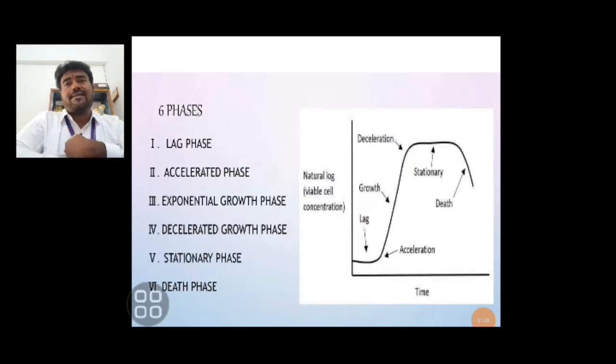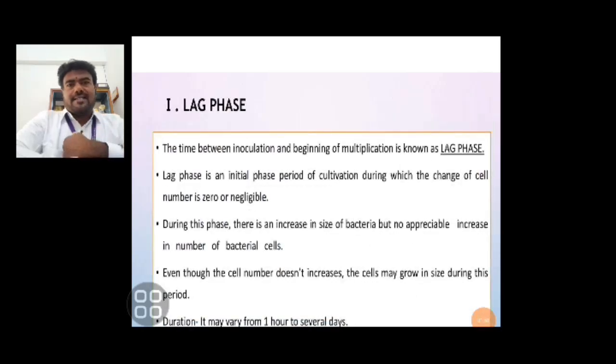The first one is the lag phase, then the acceleration phase, then the exponential phase, then the deceleration growth phase, then the stationary phase, and finally the death phase. The lag phase is the time between the inoculation and the beginning of multiplication. The organism is starting the multiplication process. It is the initial phase, the period of cultivation during which the change in cell number is zero or negative.